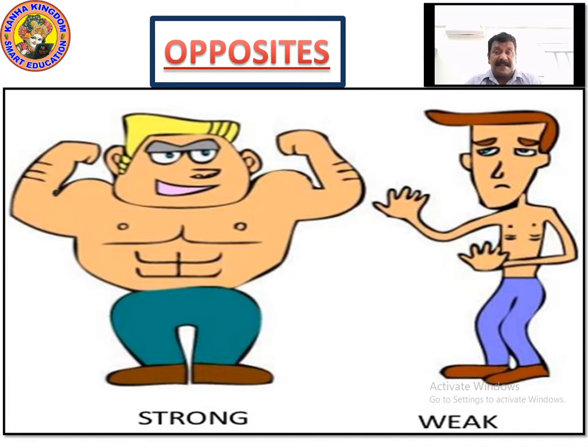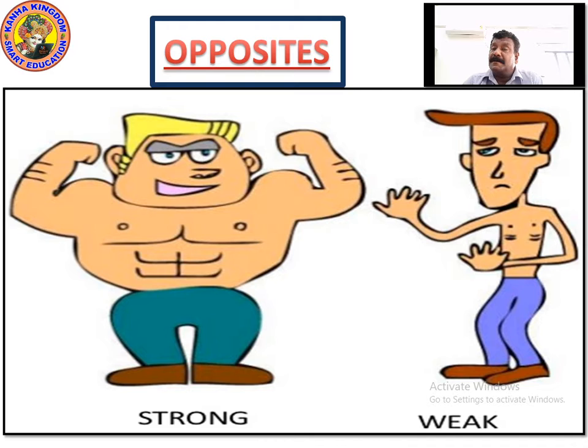If you do exercise daily, if you practice, if you run and do regular exercise, you will be strong and healthy. Look at the right picture where it is shown he is weak. Why is he weak? Because he is not having his food properly, he is not doing exercise, so he is thin. He is thin and weak.